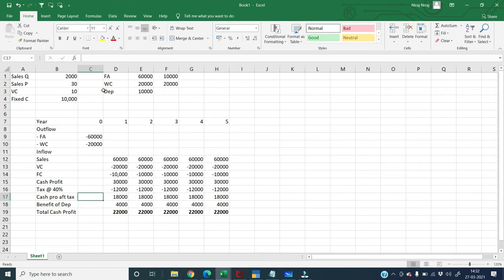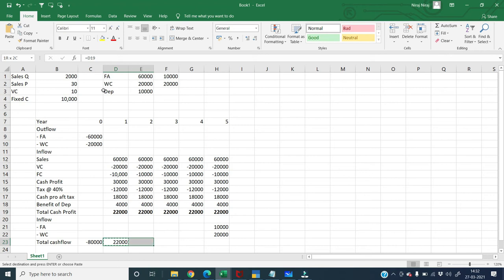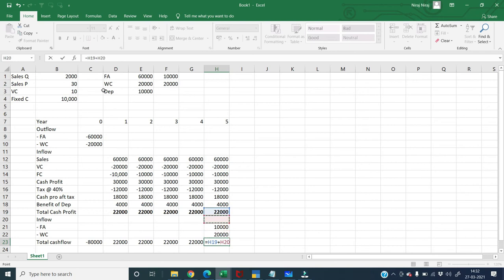Then one more inflow that you have is at the end of the 5th year, you will get back the money that you had invested for your fixed asset and your working capital. So for fixed asset, you are going to get back 10,000 rupees, and for working capital, you are going to get back 20,000 rupees. So I will create a column as total cash flow. For year 0, my cash flow is negative 80,000. For first year, it is 22,000. Second, third, and fourth year also it is 22,000. Fifth year, it is 22,000 plus 10,000 plus 20,000. So these are my cash flows.